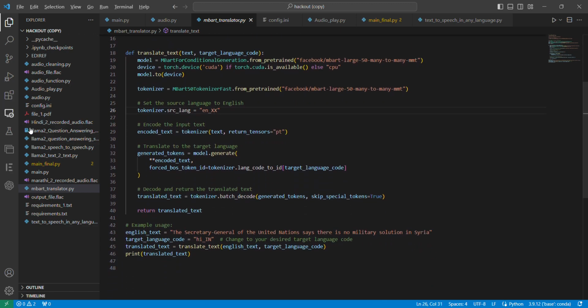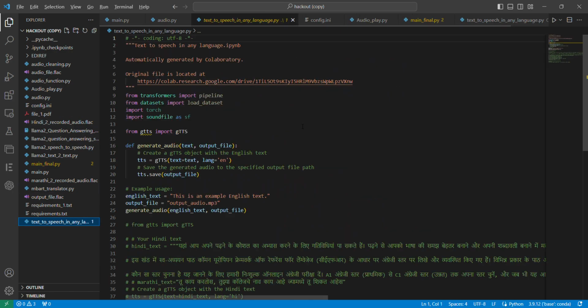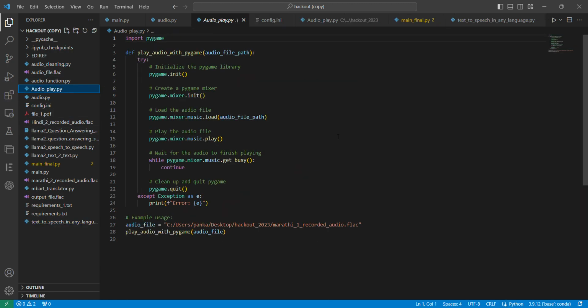This is our task, and the final task is basically we are using Google Translator here to convert our text. Convert our Hindi or any multilingual text to the desired language by the user using Google Translator. Okay, and our final task is to play that audio in this environment.